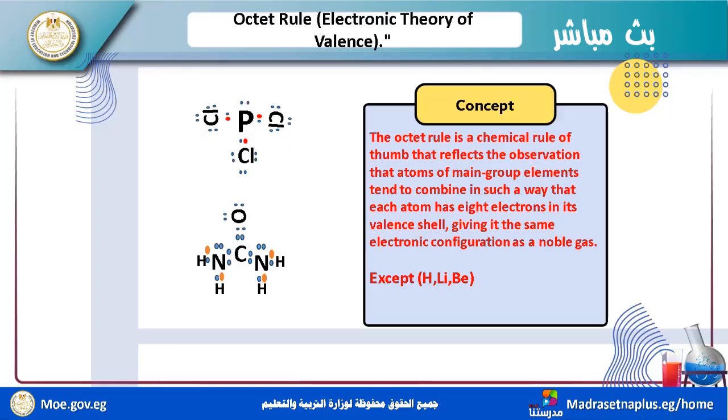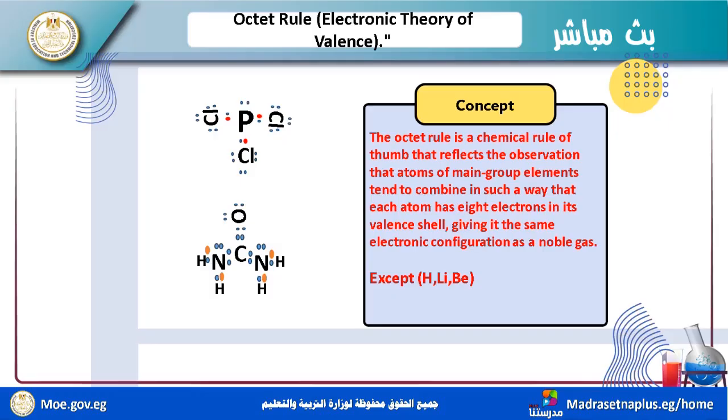Covalent compounds have a low melting point and low boiling point. They have different states like solid, liquid, and gas. HCl is a gas. Sugar is a solid. I have many examples of covalent compounds. They are not good conductors of electricity because they are molecules, not ions, so there are no free ions here.